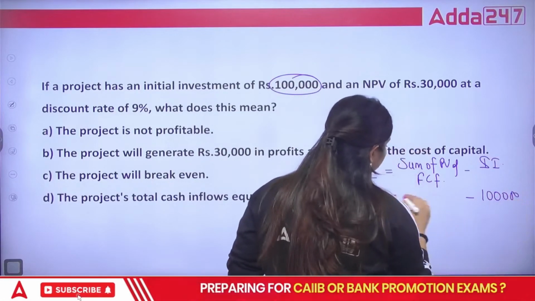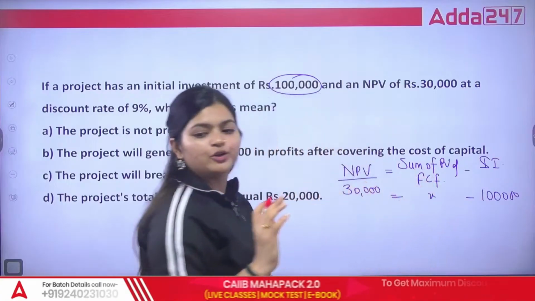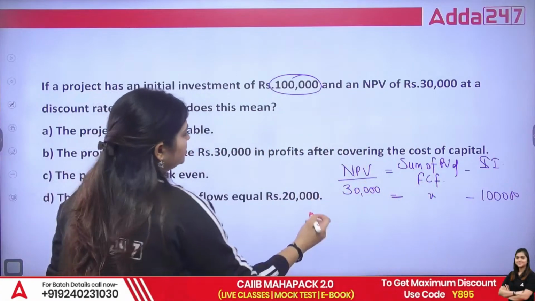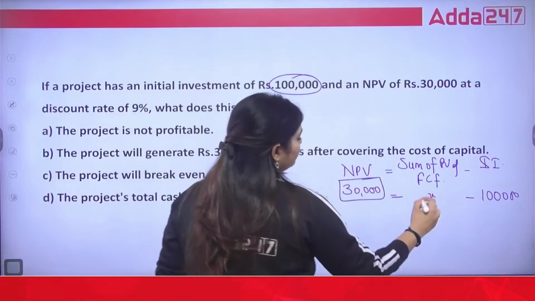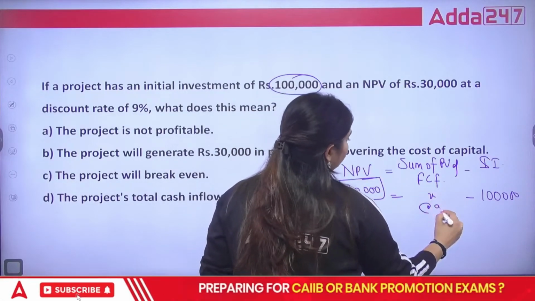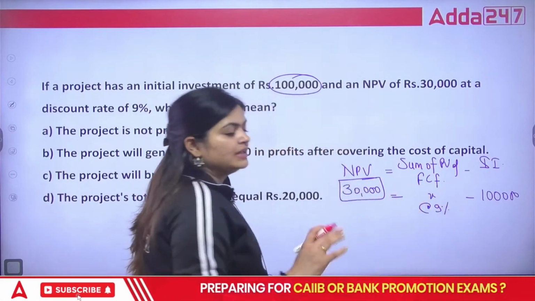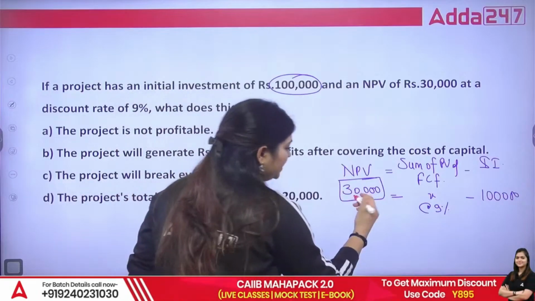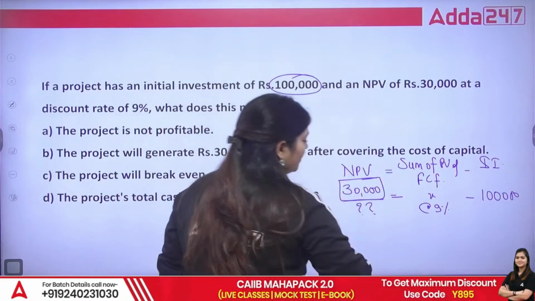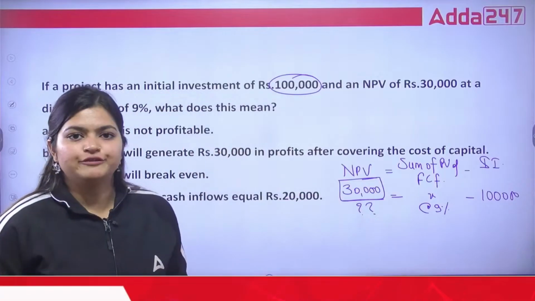They are not talking about the present value of future cash flows. They are just saying you get an NPV of 30,000 if you discount future cash flows at the rate of 9%. They are just asking what the meaning of this is.